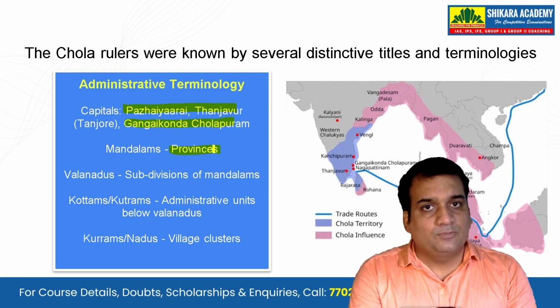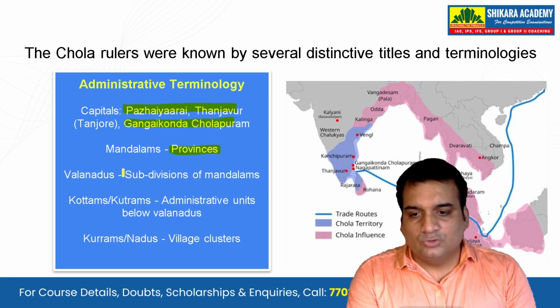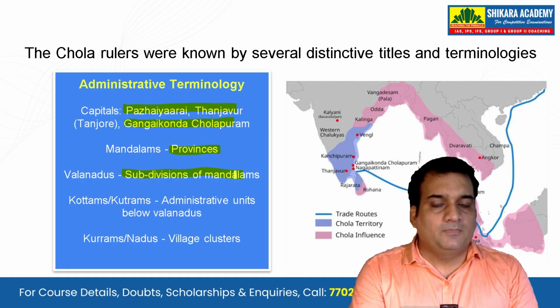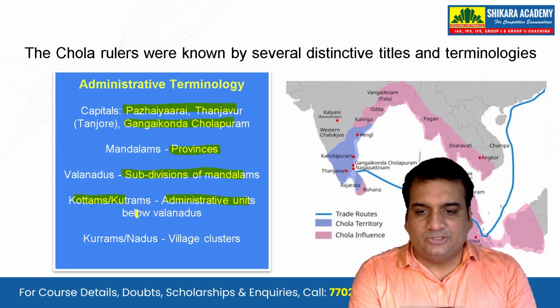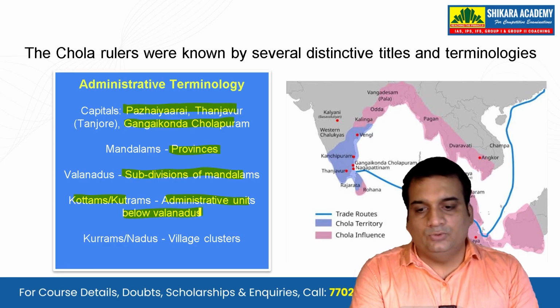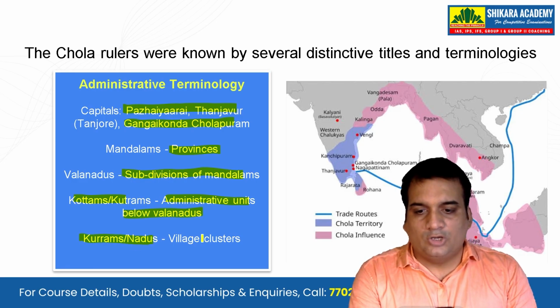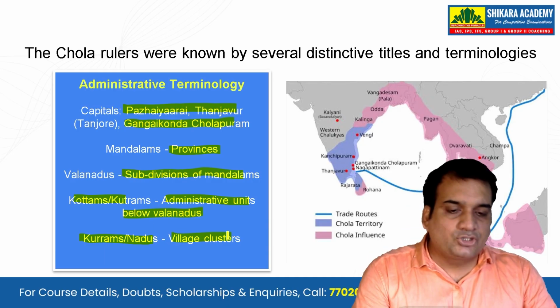Mandalams were known as the provinces. Valandus are the subdivisions of the mandalams. Then we have the Kottams or the Kutrams, that is the administrative units below Valandus. And then we have Kurram or Nadus, that is the village clusters.